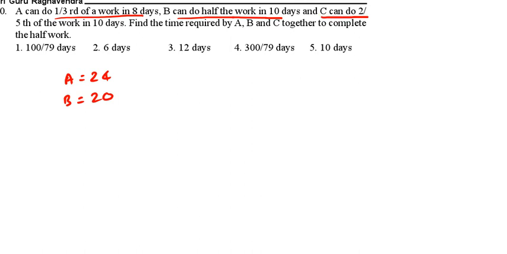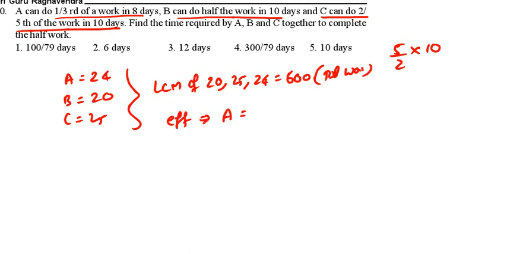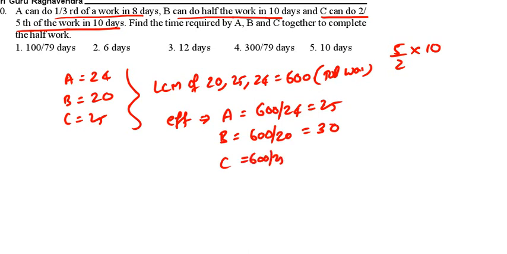C can do 2/5 of the work in 10 days. Total work will be 5/2 into 10, that is, C can do it in 25. The LCM of 20, 25 and 24 is 600. This is the total work. Now efficiency: A, 600 by 24, that is 25. B, 600 by 20, that is 30. C, 600 by 25, that is 24.